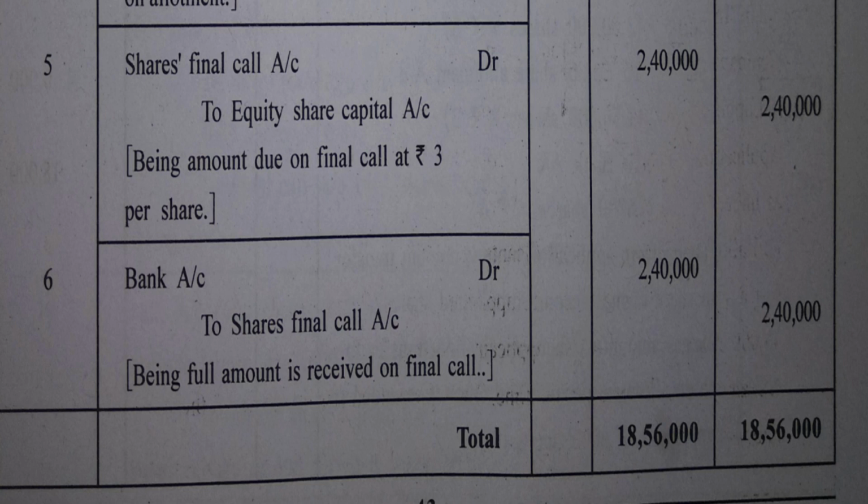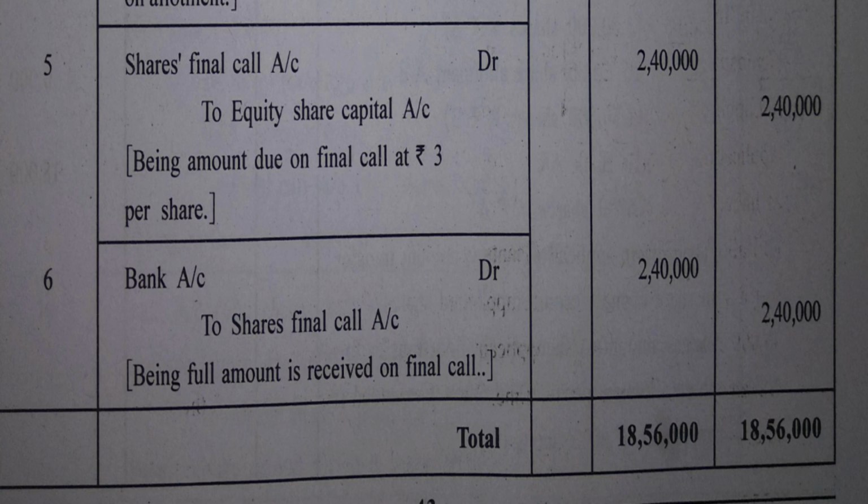2,40,000 rupees becomes due for shares final call. Yes? This is the step after allotment. Once share final call becomes due, the next step is the receipt of shares final call. There is no twist. There is no problem with shares final call. It is just simple, the way we had been doing all the previous sums. There was a change only in second journal entry, nothing else.